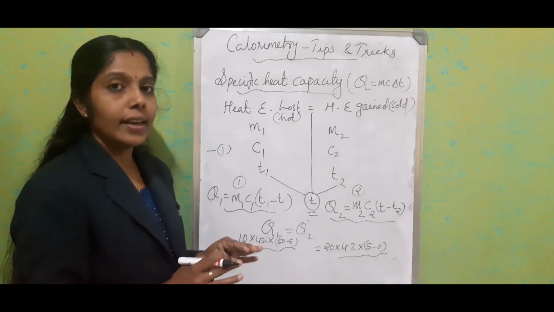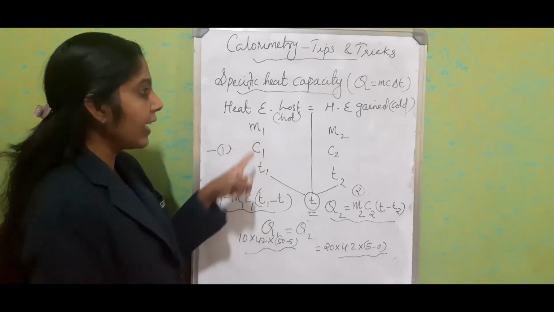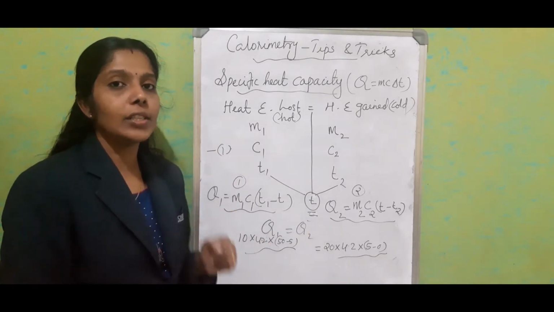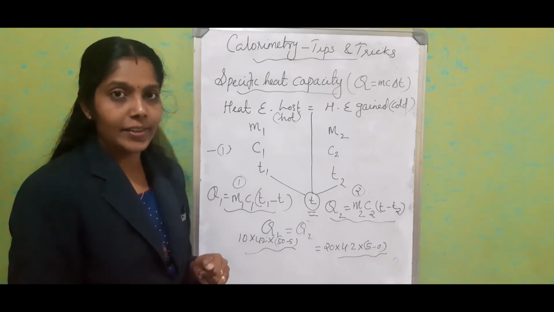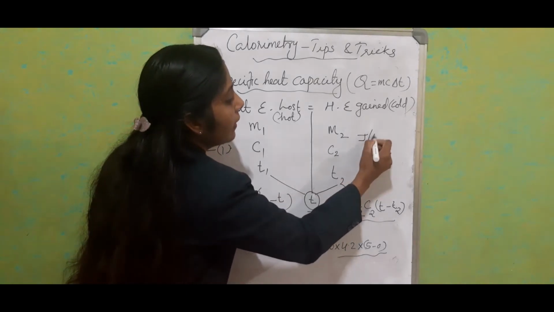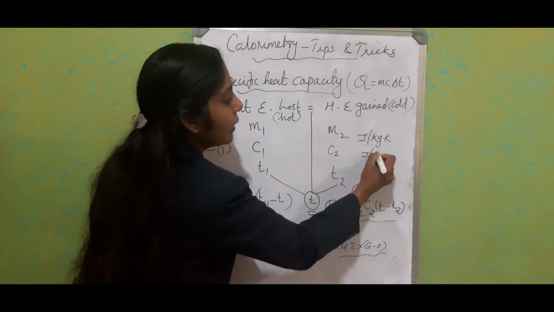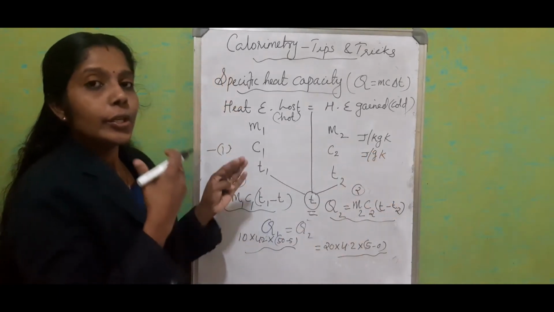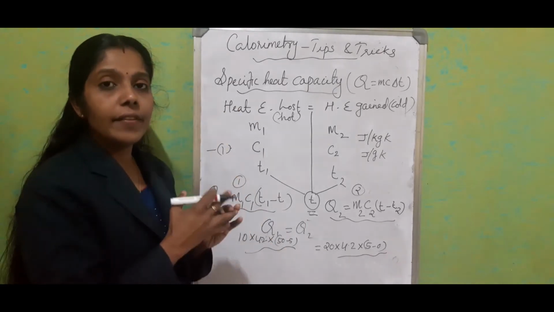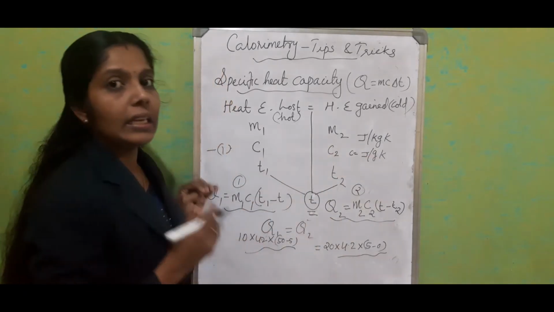So, see the question. You can easily score actually without doing any calculation. You just want to identify what to substitute, where to substitute. There itself you can score marks from calorimetry. And here we know that the unit is joule per kilogram Kelvin, right? Sometimes it is represented in joule per gram Kelvin. So while substituting, make sure that if the mass is given in gram, substitute the specific heat capacity also in gram.